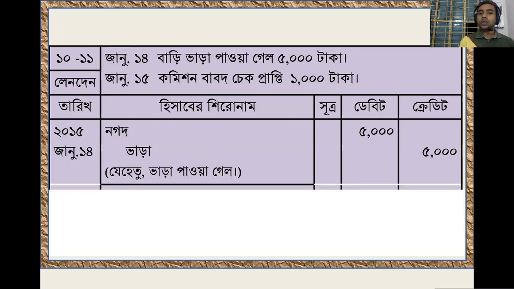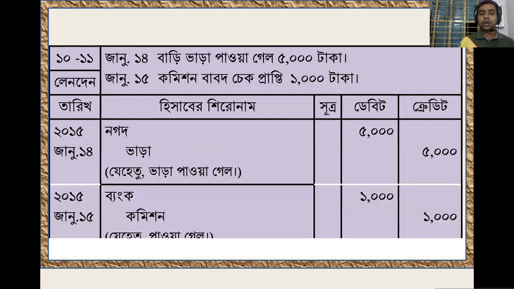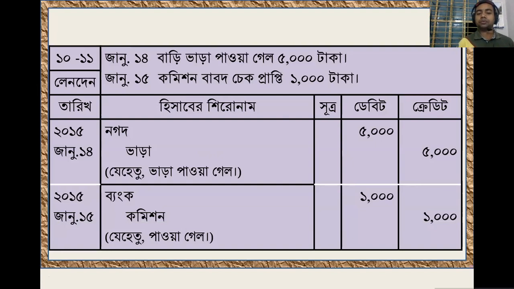So commission as a revenue will be credit as it is increased, and side by side we receive the amount from bank, so bank will be debit. So bank debit and commission credit. It is an asset and it is our revenue. Asset has increased, side by side revenue has been increased.